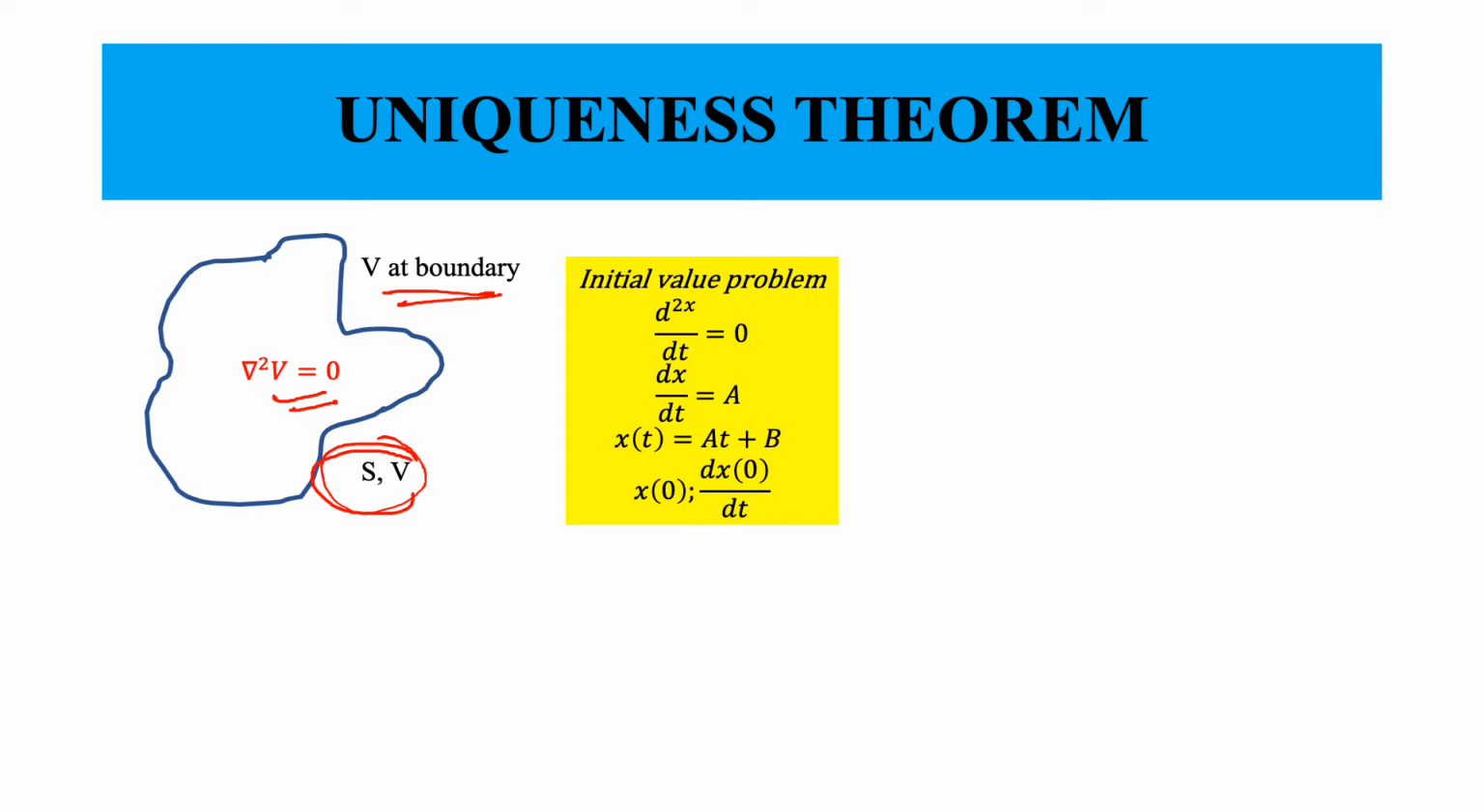If you are confused about this boundary and why the solution requires the boundary condition, just consider an analogous equation, d square x by dt square, where x is a function of t. If this is equal to 0, then if you integrate this equation once, you will get dx by dt is equal to a constant, right? You integrate once more, you get x of t.